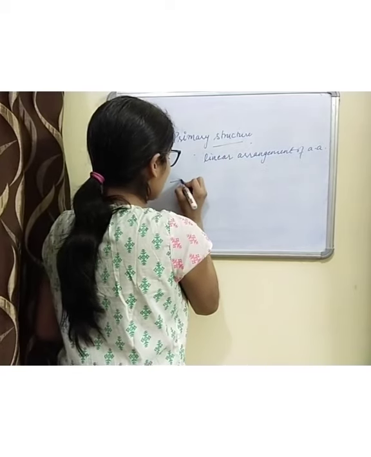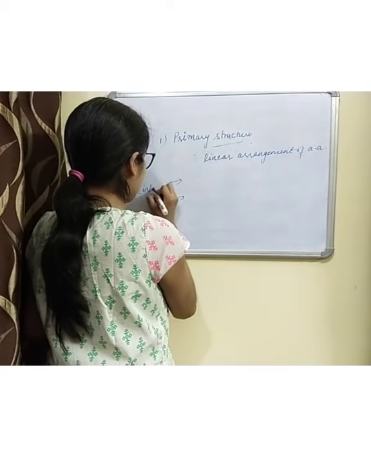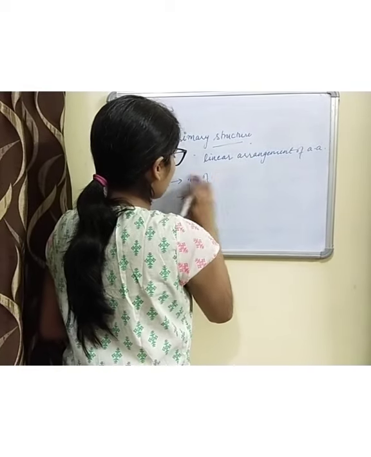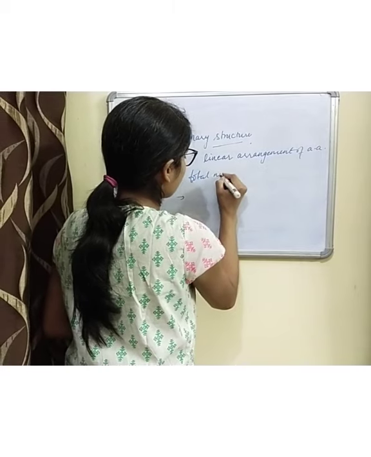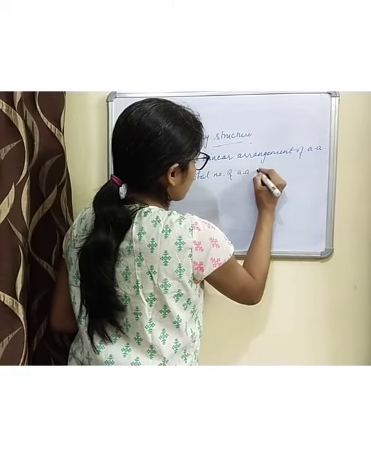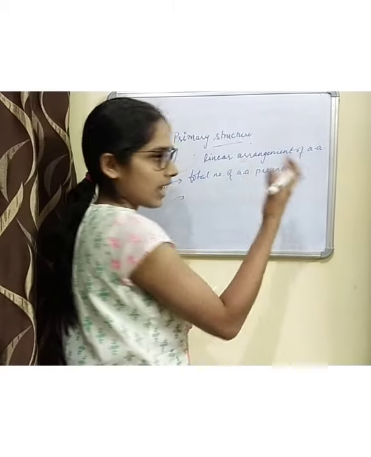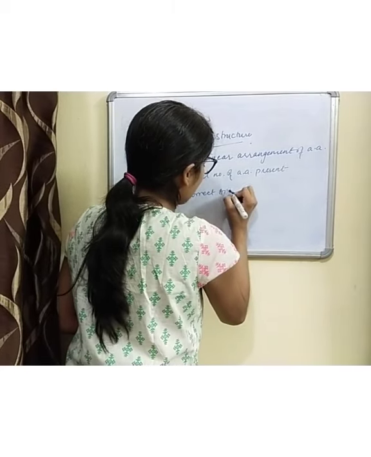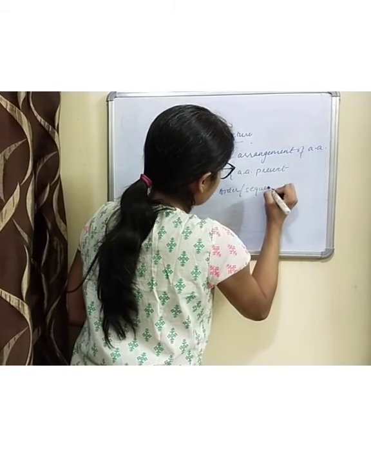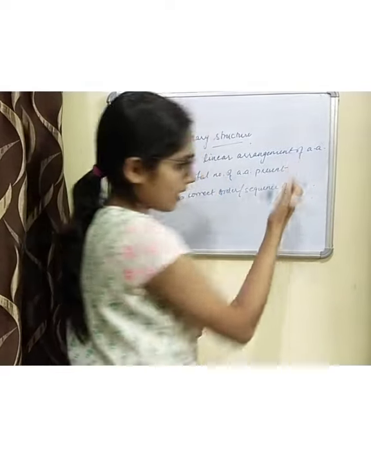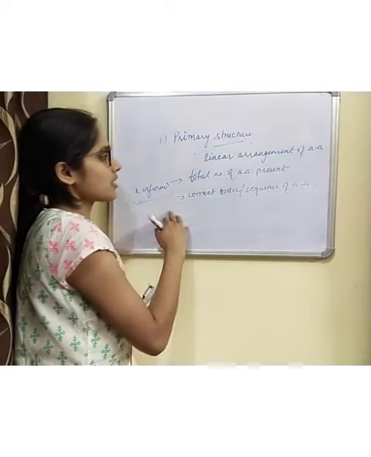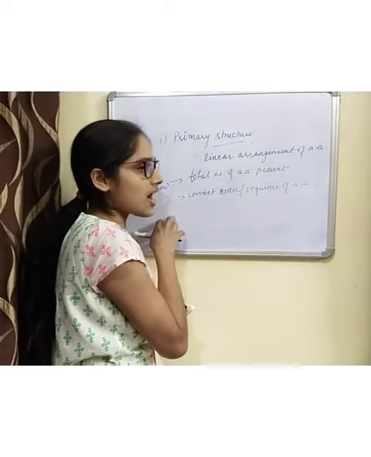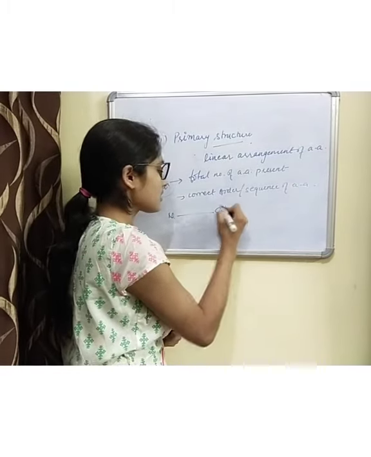You get two pieces of information from it: the total number of amino acids present in that particular protein, and the correct order or sequence of amino acids in that protein. And the sequence you get from the primary structure always starts from the N terminus and goes to the C terminus.